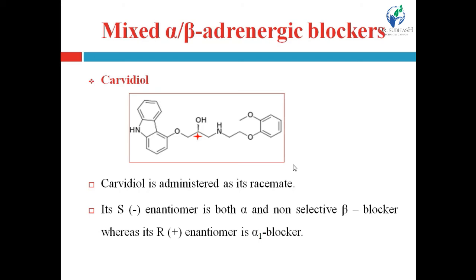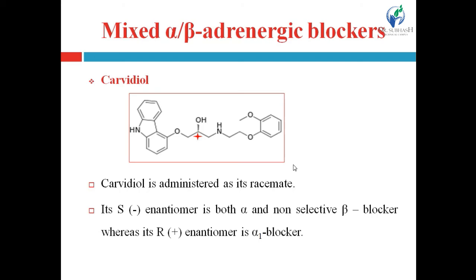So here its levo enantiomer is both an alpha and non-selective beta blocker, right? Its levo enantiomer acts as a non-selective beta blocker as well as an alpha blocker, a mixed blocker, while its dextro enantiomer with R configuration shows alpha 1 blocking activity, right?